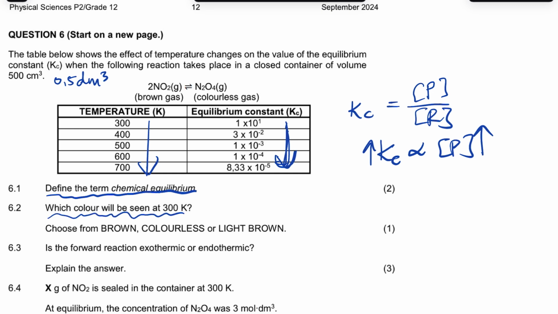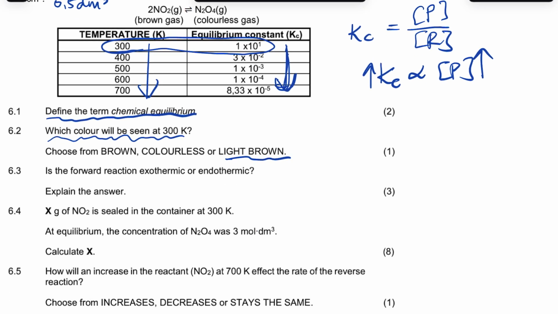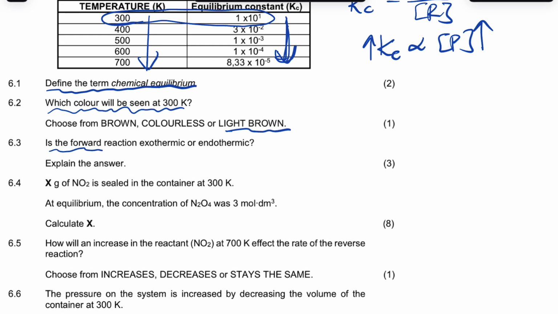Which color will be seen at 300? It will be colorless, guys. Not colorless. It will be light brown, because at the beginning we don't know which one is favored. It will start as light brown. So 6.3, is the forward reaction exothermic or endothermic? The forward reaction, guys, will be exothermic, right? Exothermic, the forward reaction.